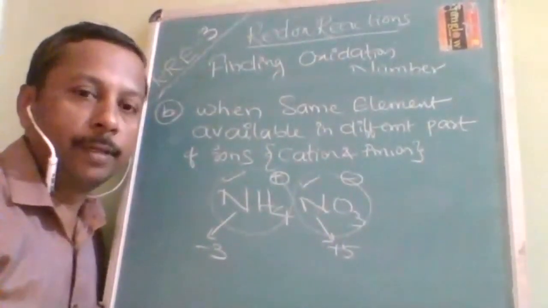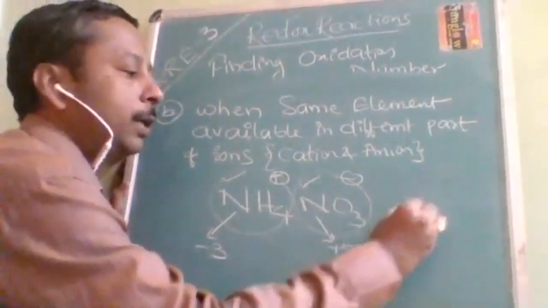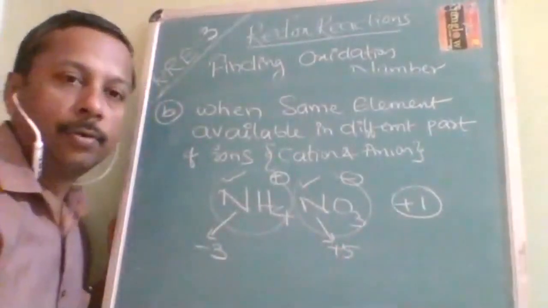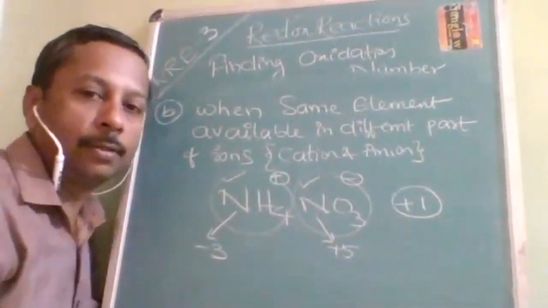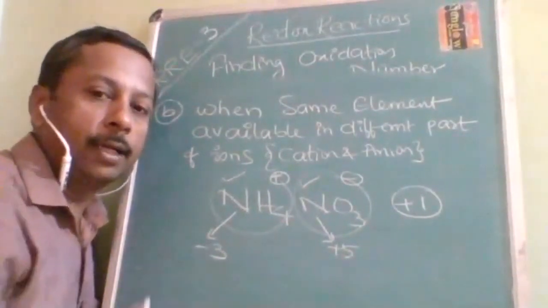Nitrogen oxidation numbers in ammonium nitrate. In option A only, you will get +1. And when you find it with the normal procedure, how much are you going to get? +1. So you will feel that you are correct. But the answers are -3 and +5.